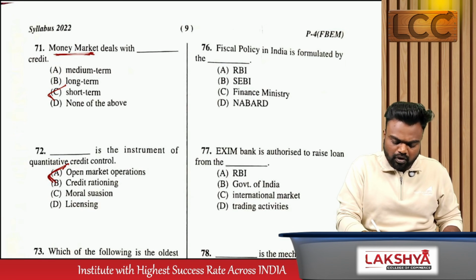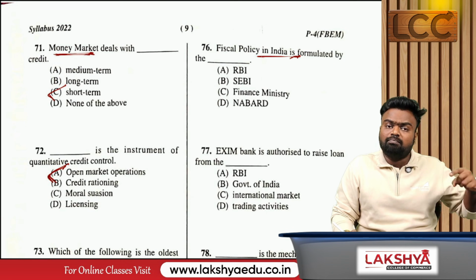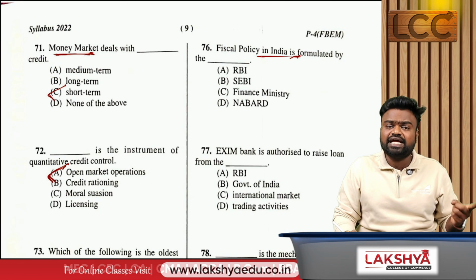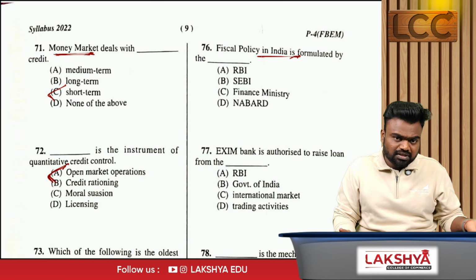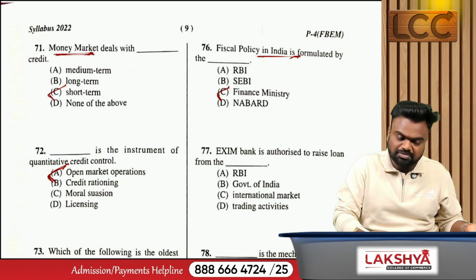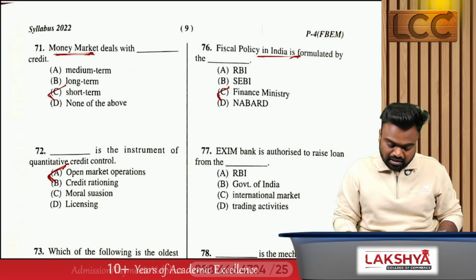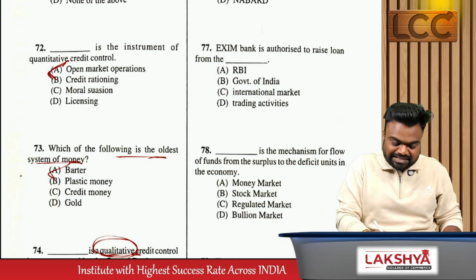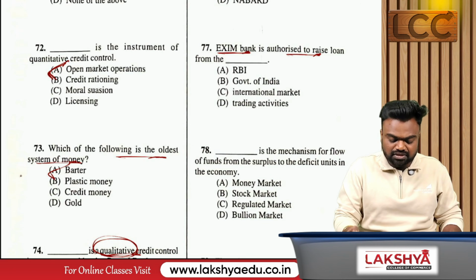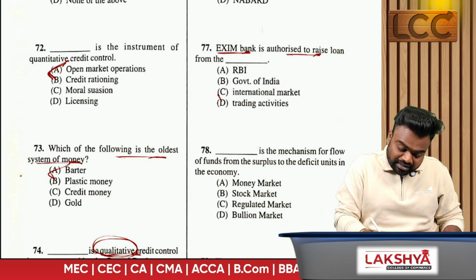76. Fiscal policy in India is formulated by monetary policy. Those are the decisions taken by RBI. Fiscal policy is taken by the government. Which government, sir? Central government. Who is the ministry? Finance ministry. Mrs. Nirmala Sitharaman ji. So who is the ministry, sir? Finance ministry. Exim Bank is authorized to raise loans from the, sir, international market.